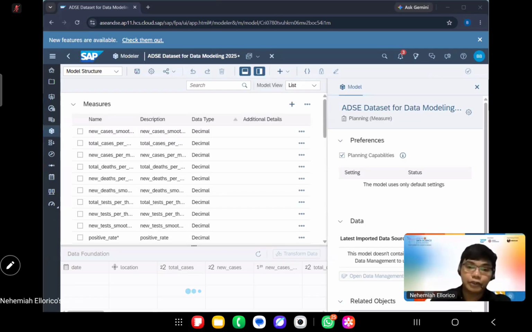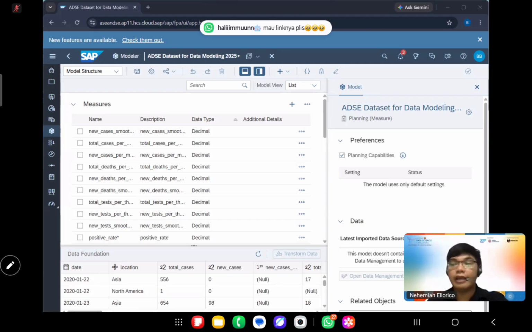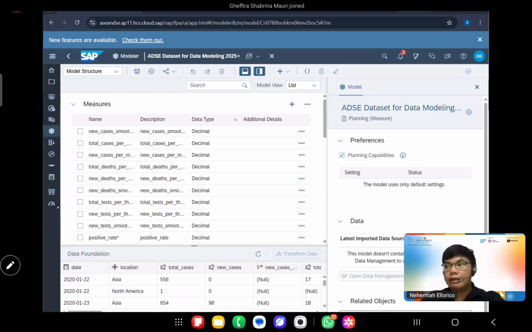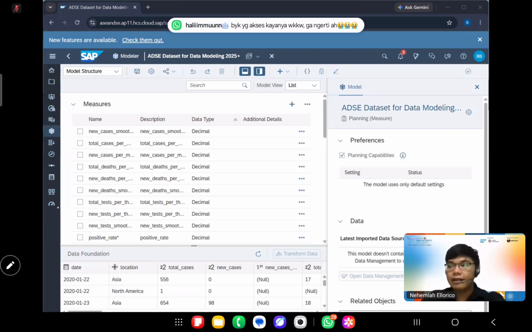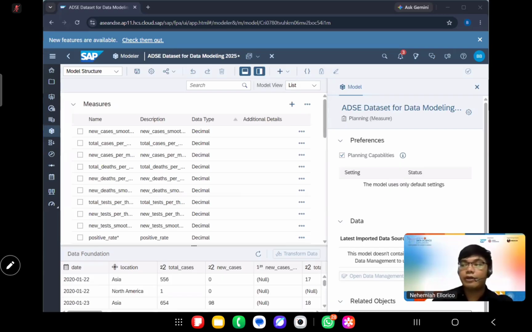So those are measures. For us to be able to remember it, measures are quantitative and numerical. They are numbers mostly. And then dimensions, on the other hand, they are qualitative and categorical. Like for example, city, date, age range, gender, socioeconomic status, and other stuff that describes our data qualitatively and categorically.